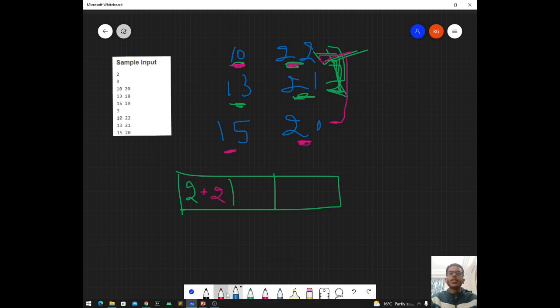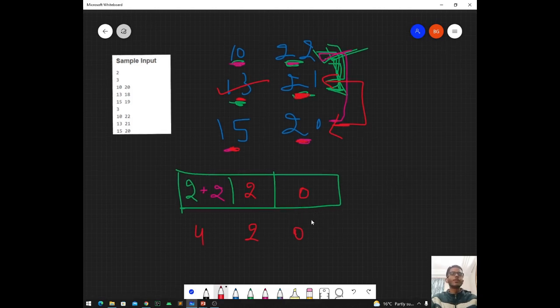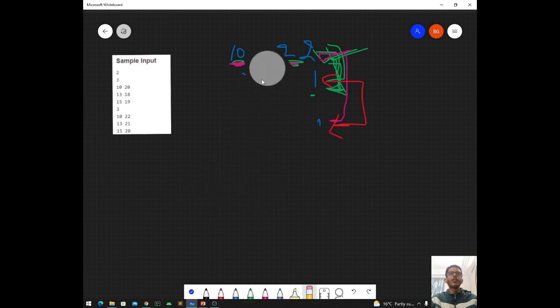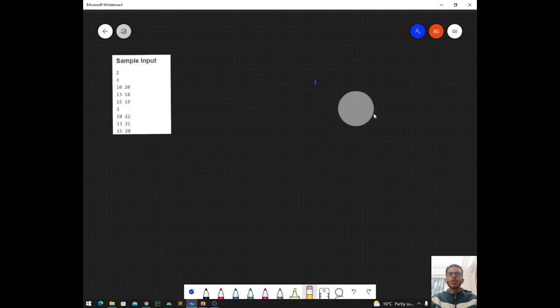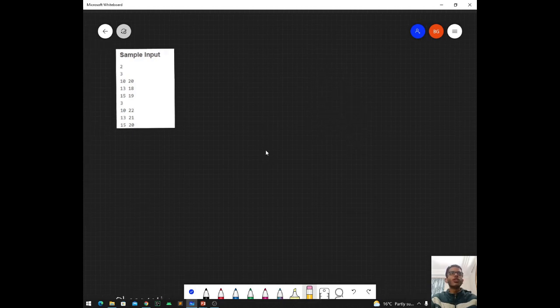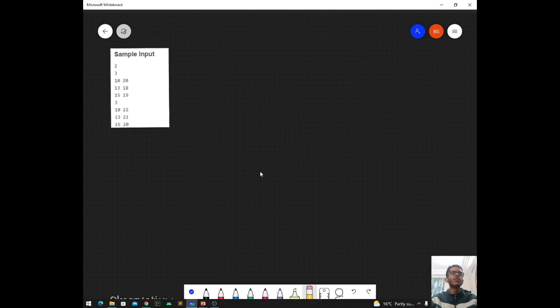Now the match will be between these two players. Between these two players we can see that li is less than lj, and again ui is greater than uj. So this player is going to win, so he will get 2 points, and this player will get 0 points. So the answer of this test case will be 4, 2 and 0. So I guess the problem is pretty much clear to you, what we have to print and how we have to do it. Now let us move on to the observation and the approach to solve the problem.